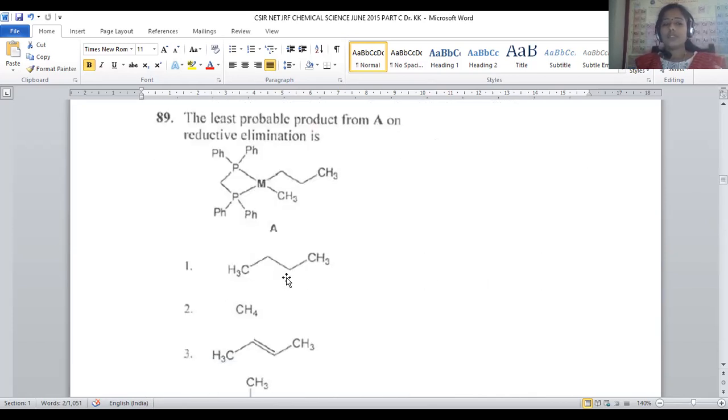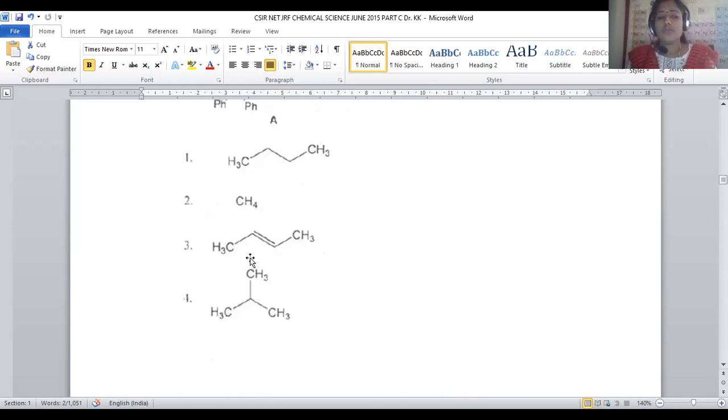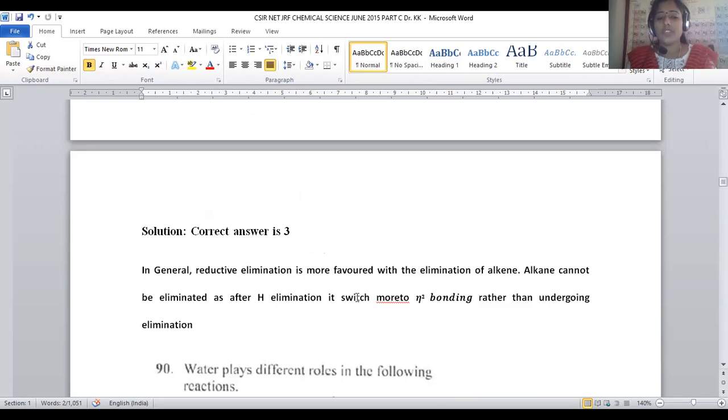Again, it is a part of organometallic chemistry, right? The least probable product from A on reductive elimination. When the reductive elimination is facile, what will be the condition and what will be the product? When the alpha and beta hydrogens are active, then it is facile to move towards beta hydrogen elimination, and ultimately it gives the alkene as the final product. Alkene is provided only in option number 3.